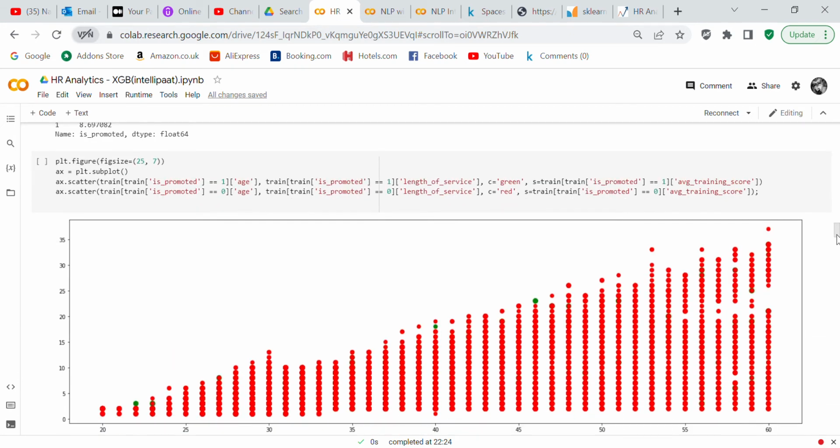So I did this plot. I thought it was a really beautiful plot. This is one of my favorite graphs. And you can see that we've got lots and lots of zeros with just a few ones in there.